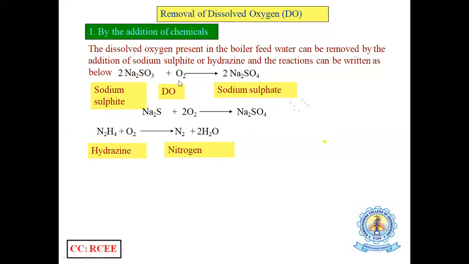So that means the oxygen is completely absorbed by the sodium sulfite, which is converted into sodium sulfate, so that the dissolved oxygen is reduced, and we can retard boiler corrosion which is caused by dissolved oxygen.